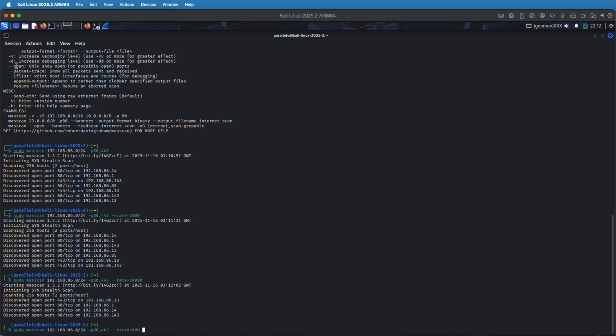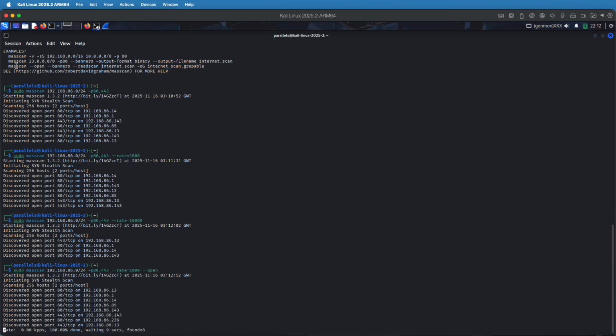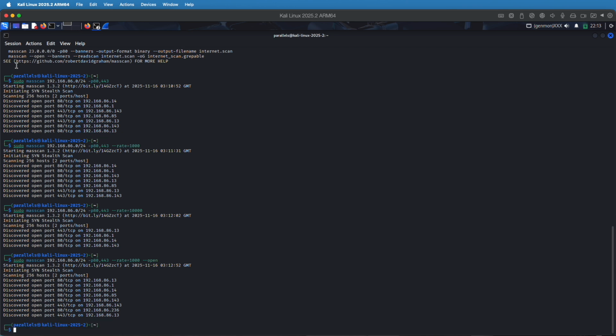But let's see, what about we just get just the open ports? Now it's going to scan, and it's only going to look for ports that it thinks are open. We're still just looking at ports 80 and 443. And you can see it come up with one other port, so that could have been something to do with the scanning rate, possibly. But if we're scanning for targets, we're going to need a little bit more information. So we can ask for the banners.